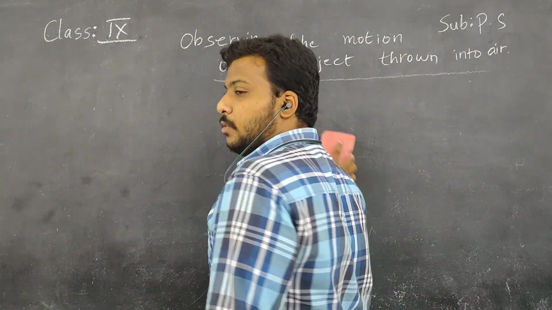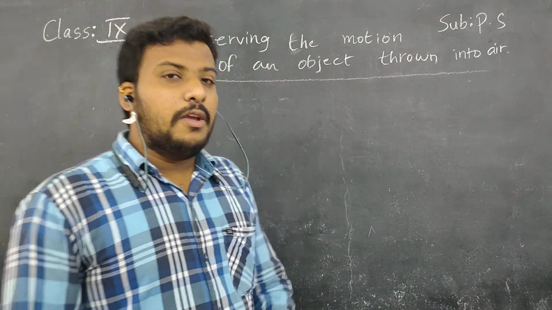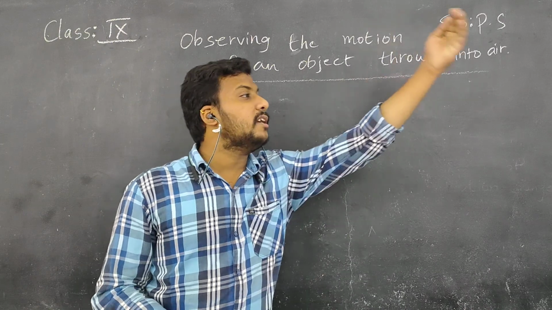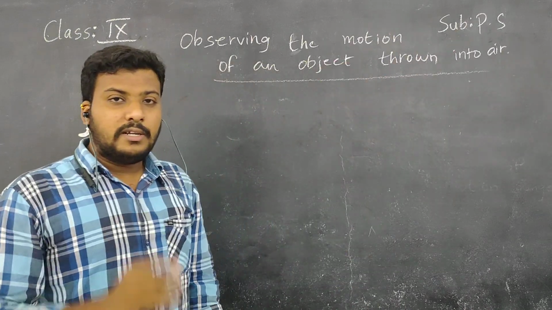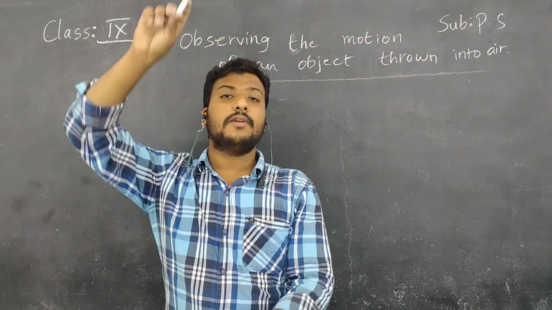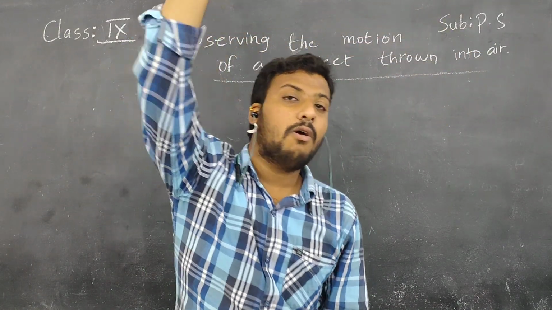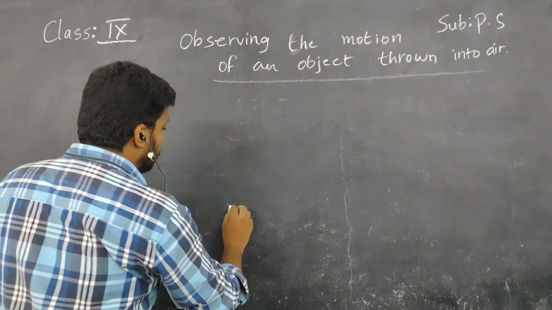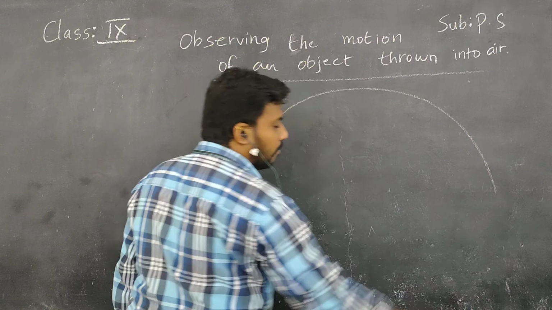So children, if you want to throw a cricket ball to your friend who is situated at that position, you will take the ball and release it with some angle to the horizontal, yes or no? So the ball is going in this direction.